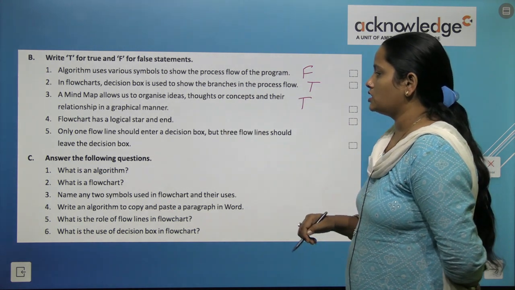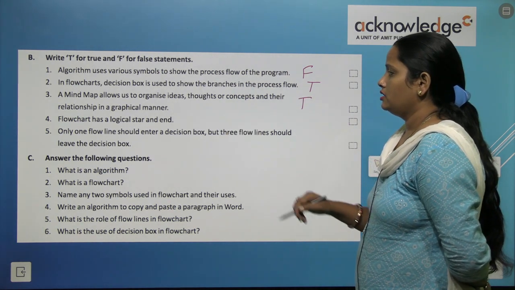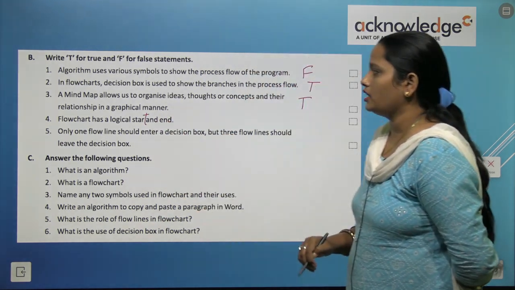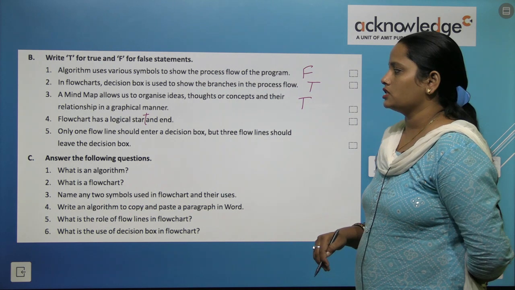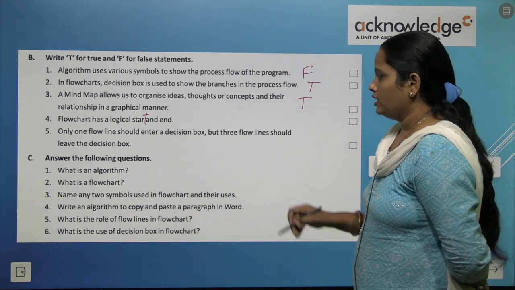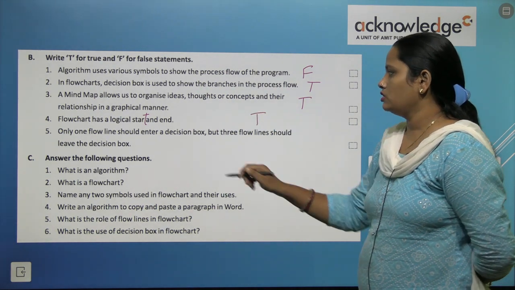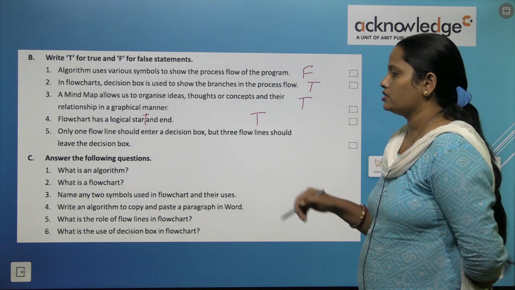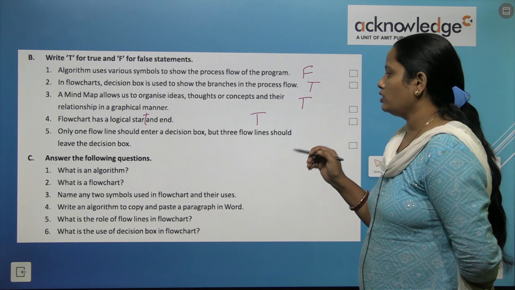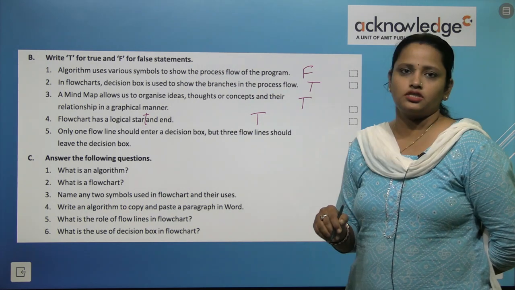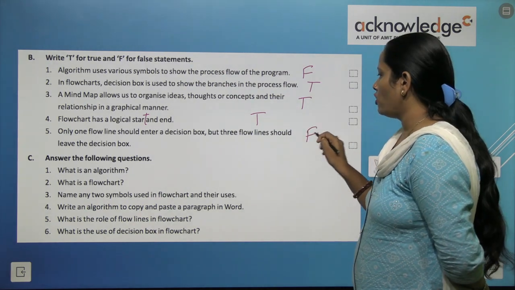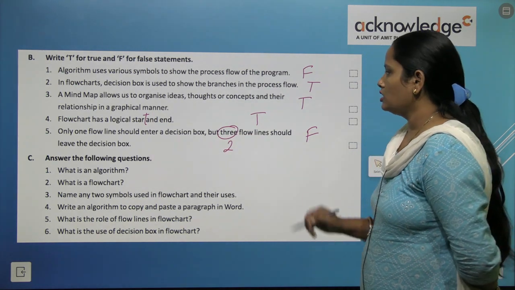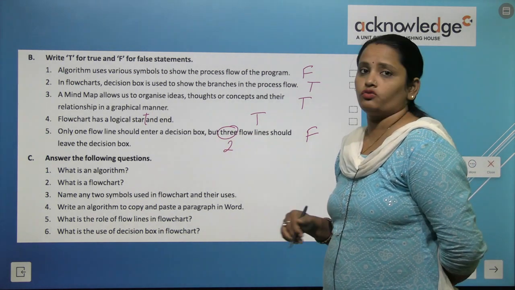Flowchart has a logical star, and here it is start. You have to correct it. It is start. So flowchart has a logical start and end. Yes, this is also true. And the fifth one is only one flow line should enter a decision box, but 3 flow lines should leave the decision box. No, this is false. There should be 2 flow lines. So these were the fill-ups, true false.